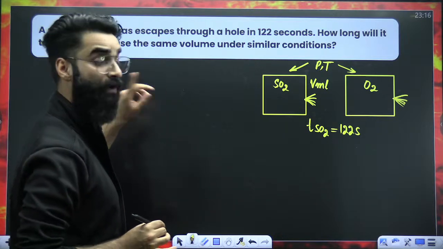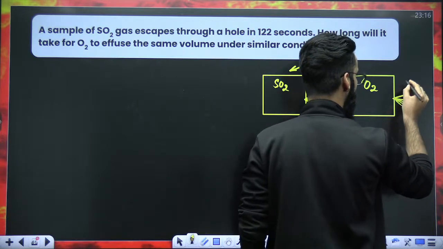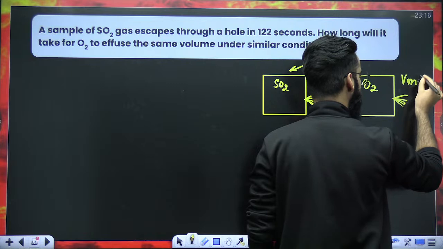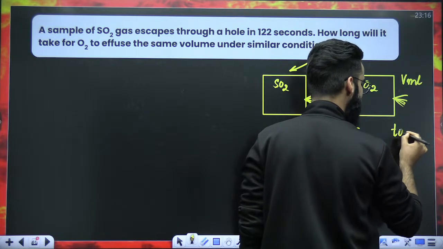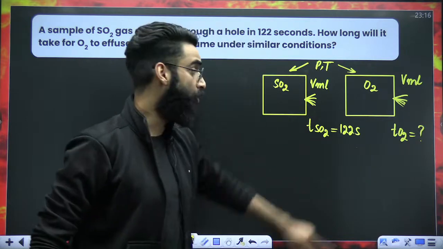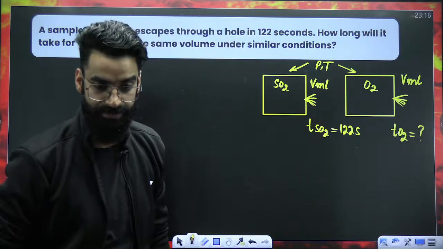How long will it take for O2 gas to effuse the same volume? Let's say V mL of O2 is also coming out of the container, and I need to calculate how long it will take for O2 gas to effuse the same V mL under similar conditions.